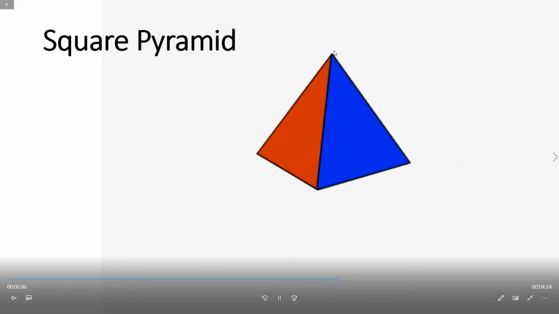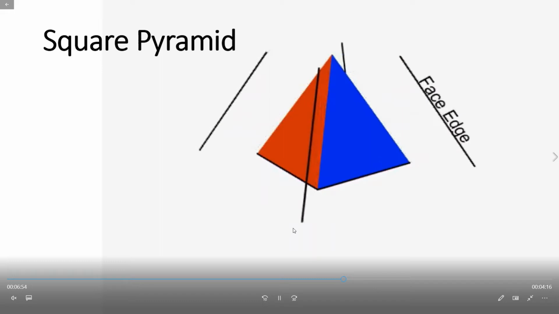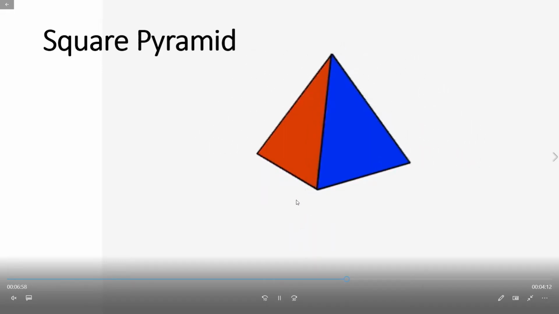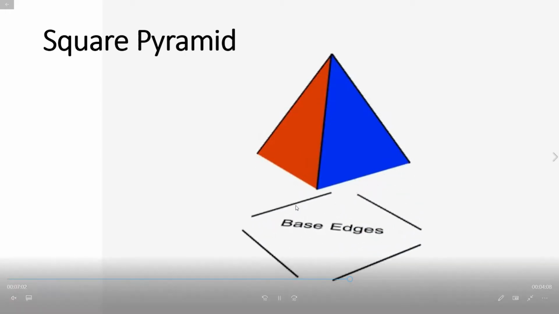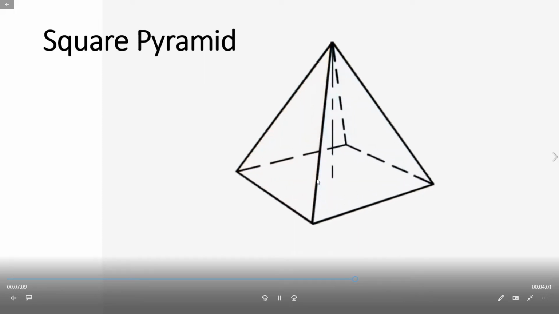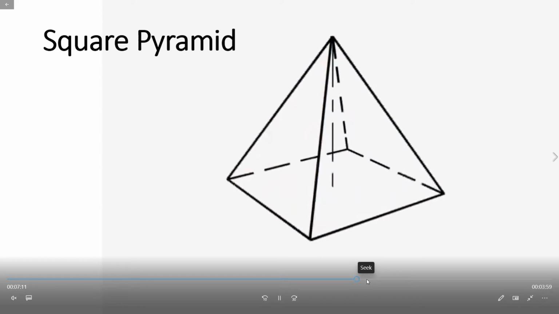Only one face is there, that is the base. These are the slant edges, and those are the base edges. This face is called a triangular face, and the top point is called the apex or vertex. Okay, this is the pyramid.